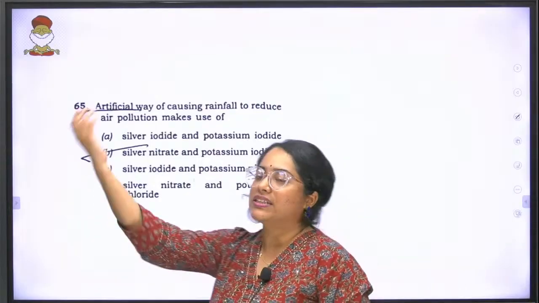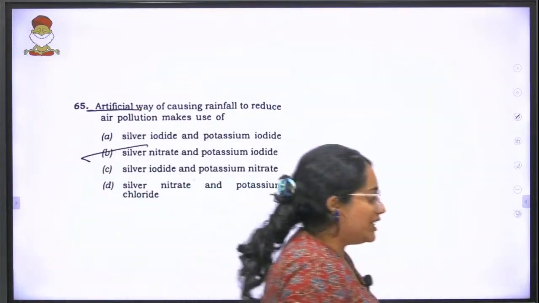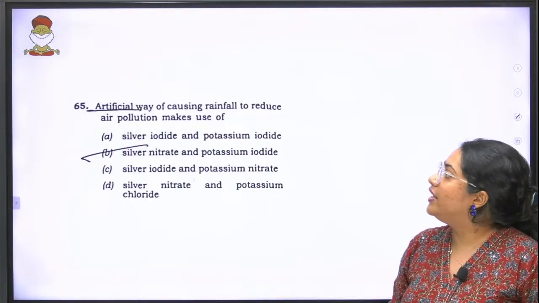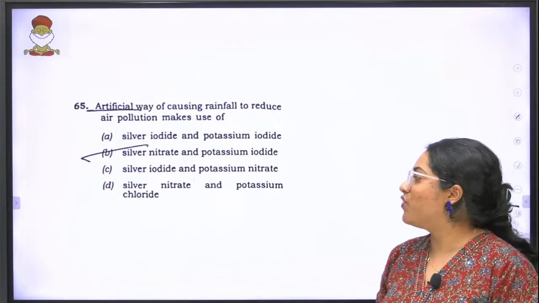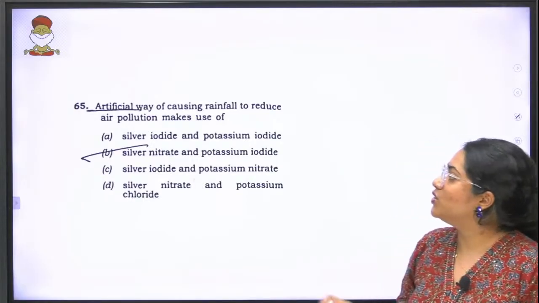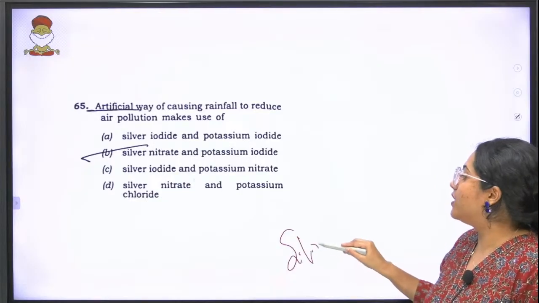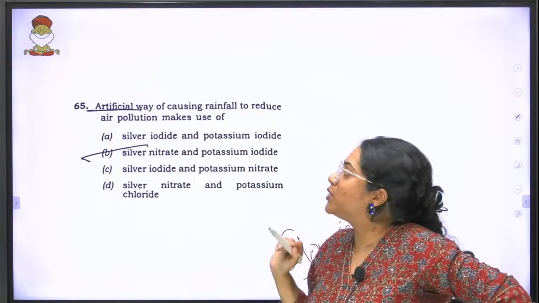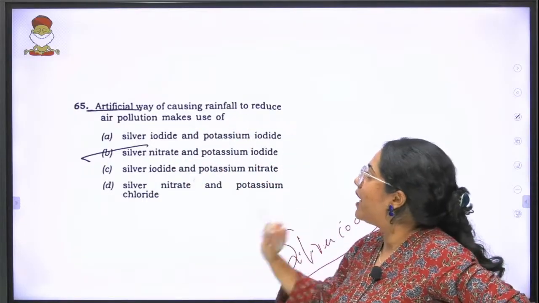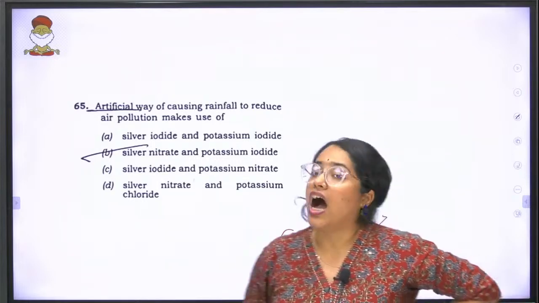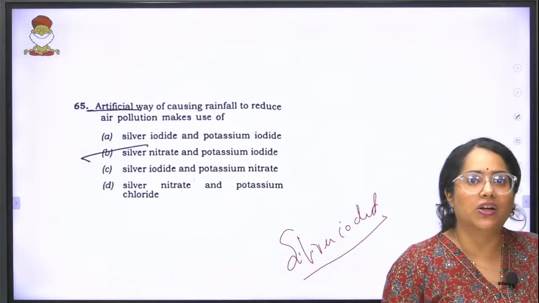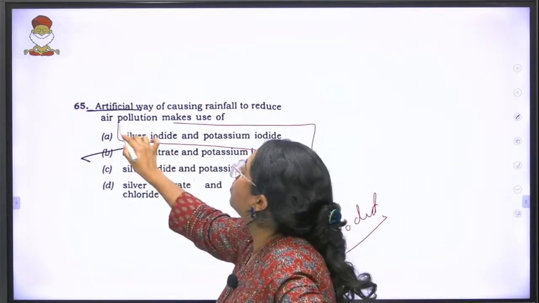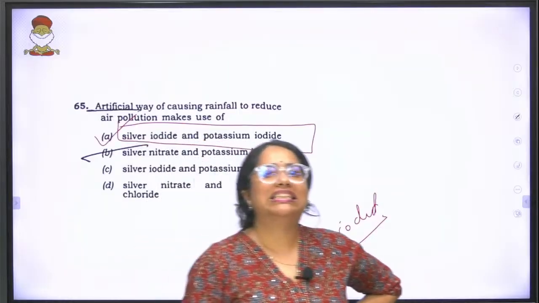Finally, the last question in science and tech: artificial rain, or an artificial way of causing rainfall to reduce air pollution, makes use of what? One thing that I have always told in classes is that silver iodide is always used in artificial rain. Now there are options with silver iodide and potassium iodide, and silver iodide and potassium nitrate. Out of the two, the artificial rain is created using silver iodide and potassium iodide. So the answer to the question is A.